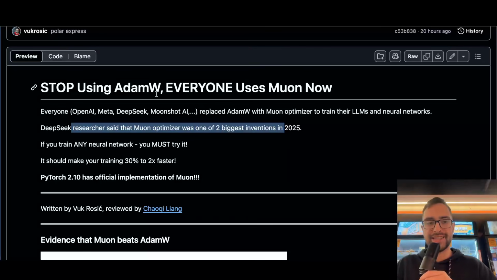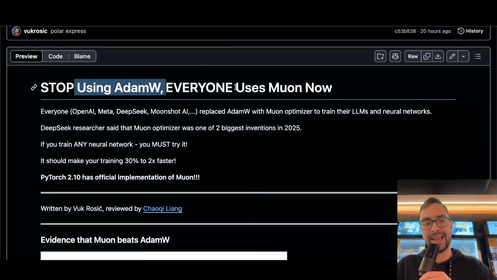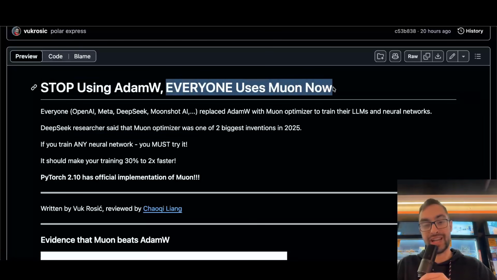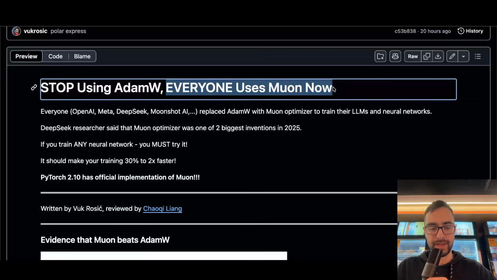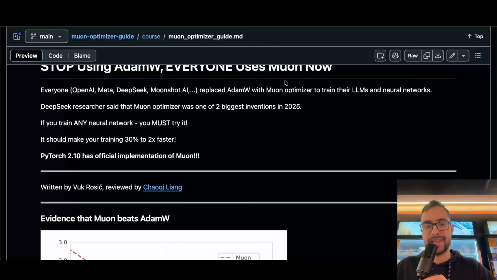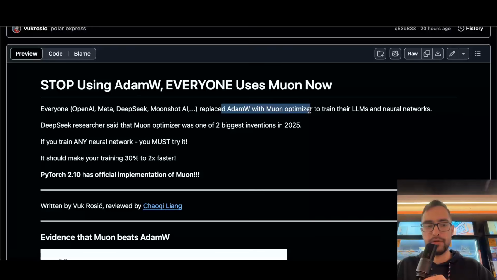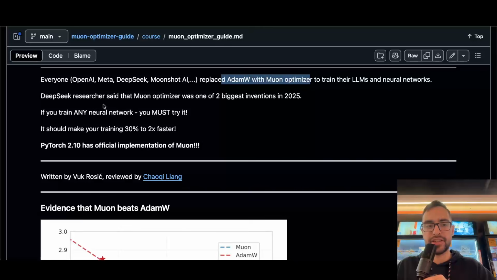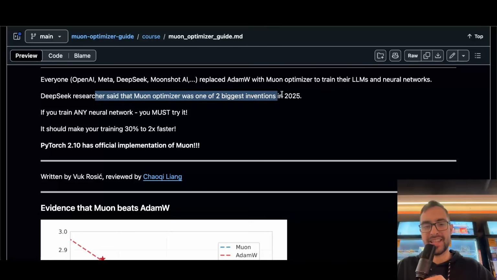There is strong evidence that you should stop using AdamW and everybody should use Muon, or at least try the Muon optimizer. OpenAI, Meta, DeepSeek, Moonshot, everybody is implementing Muon alongside AdamW. And DeepSeek researchers said that Muon is one of the two biggest inventions last year, the other one being hyperconnections